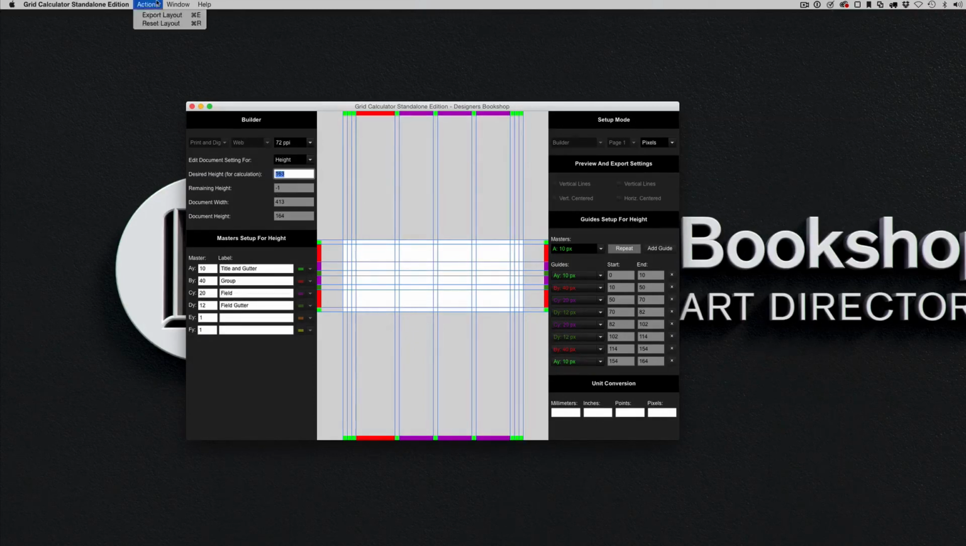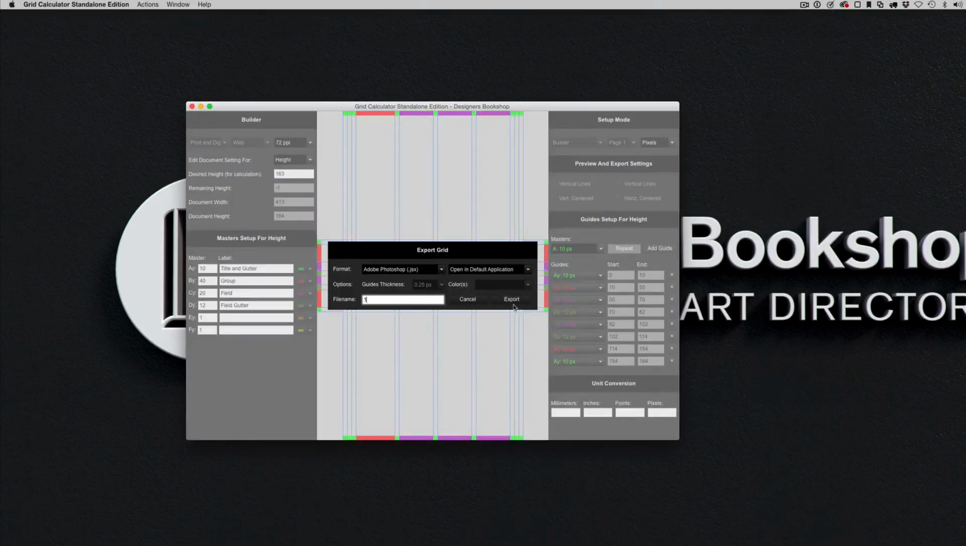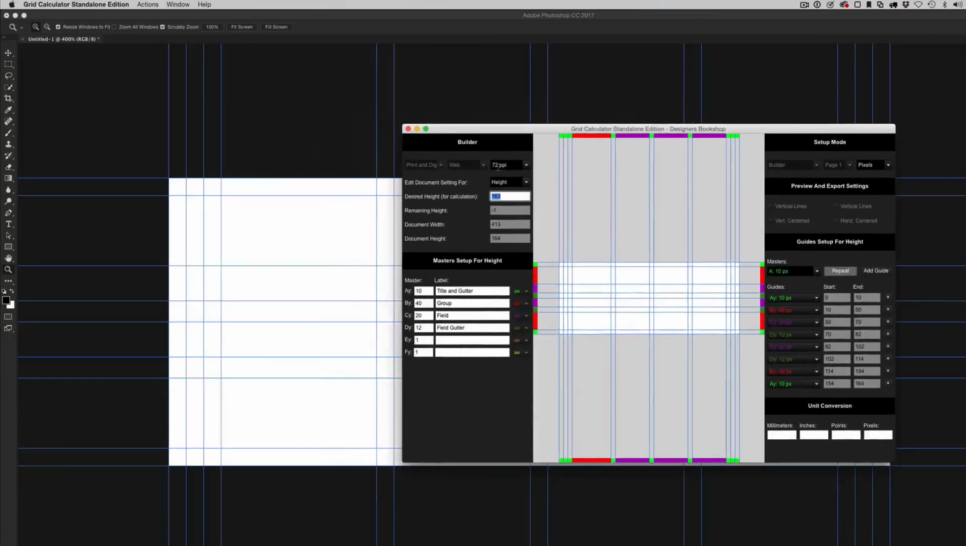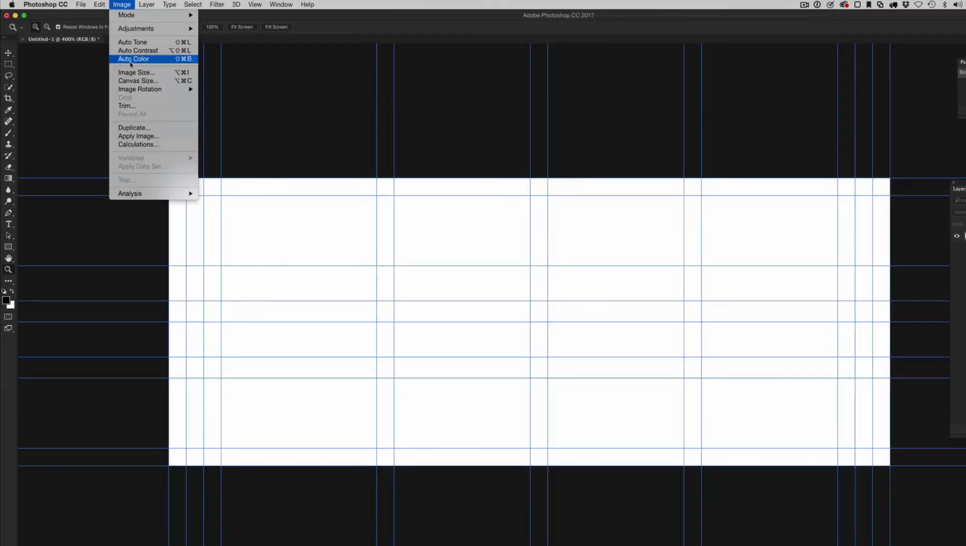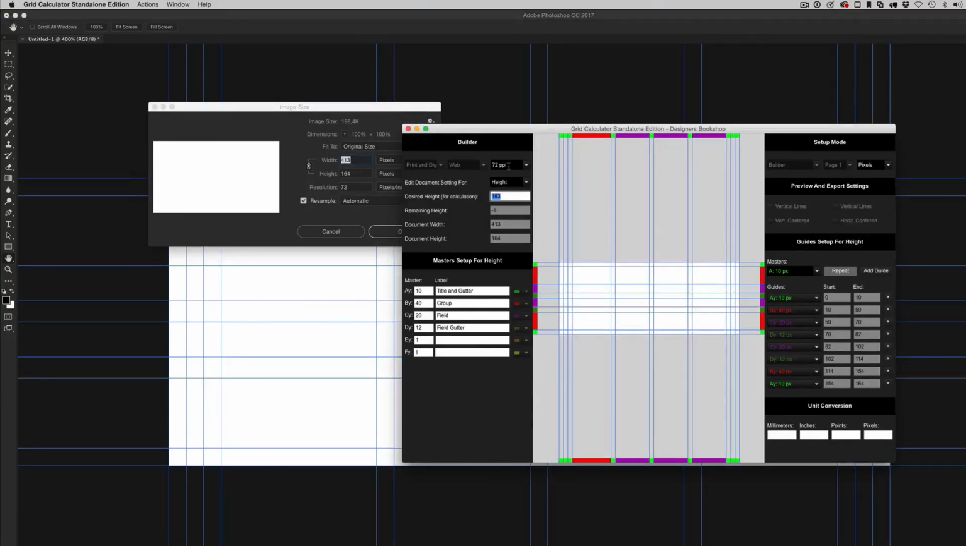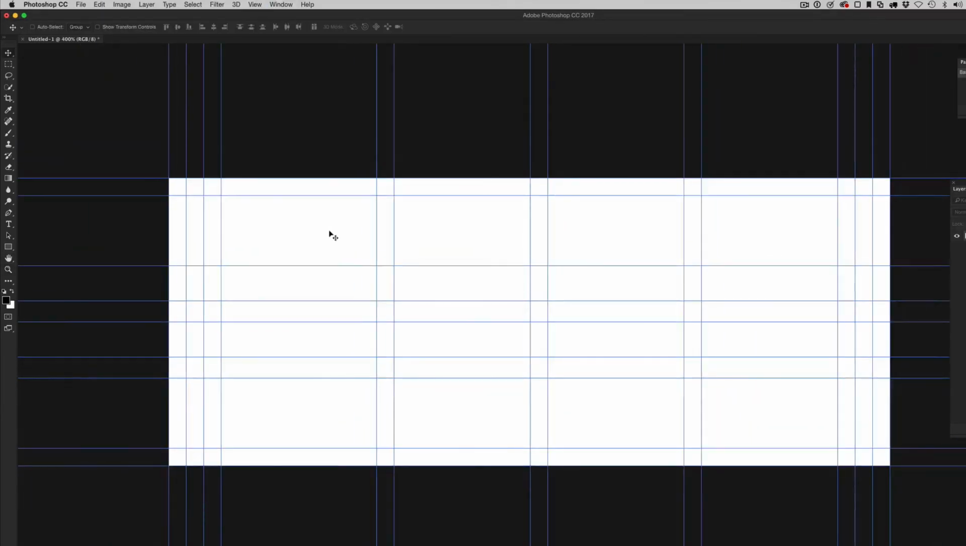So let's export this layout, and let's do it to Photoshop. And we can see that the resolution and the unit is being carried over into the document in Photoshop. So if I go to image size, we can see there was 72 for the resolution, 72 pixels per inch, pixels, 413, and the height 164. So it's really easy and fast to set up all kinds of different projects, and that's basically it.